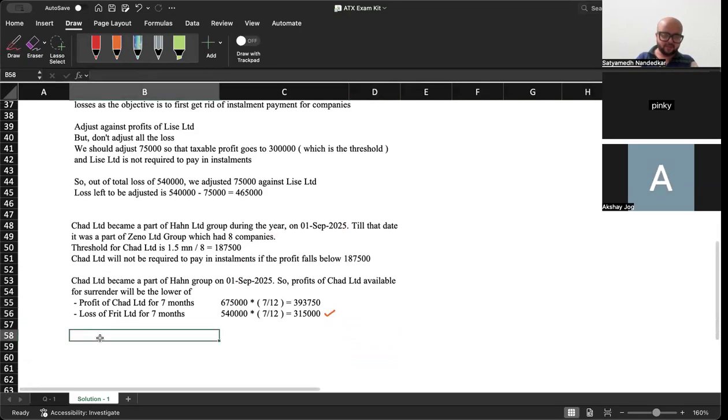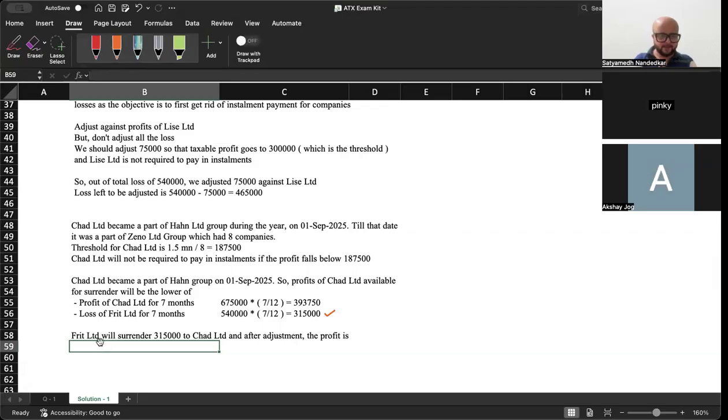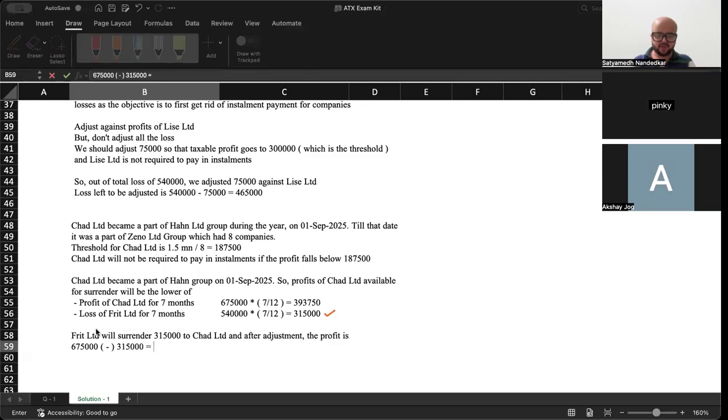Now, what happens is Frit Limited will surrender 3,15,000 to Chad Limited, and after adjustment, the profit is how much? 6,75,000 minus 3,15,000. Tell me how much is left? It will be, I think, 3,60,000, right?